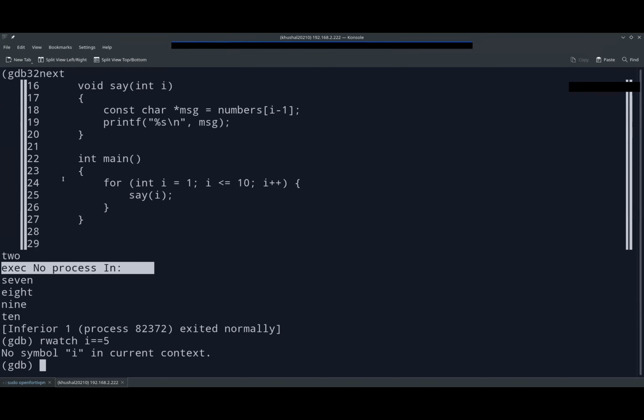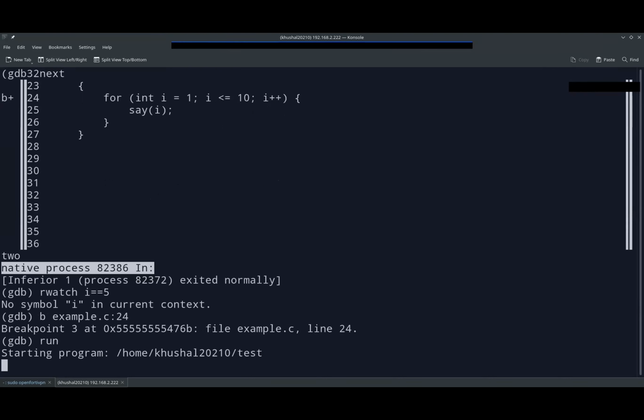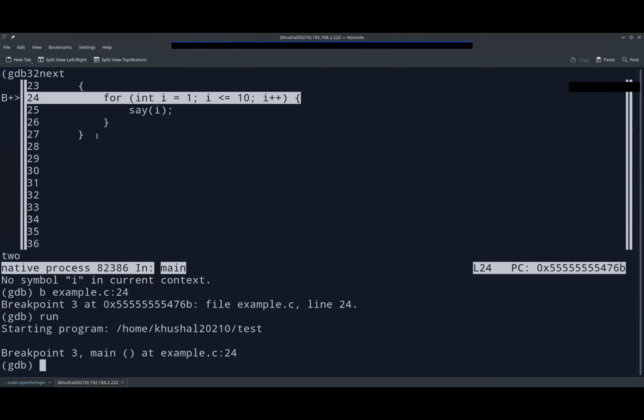First, let's set up the breakpoint at line 24. What was the file name? example.c, right? In example.c, the line number is 24. Breakpoint 3, line number 24. Okay, so run the program. So we are at line number 24. Let's set up the watchpoint, rwatch i == 6.